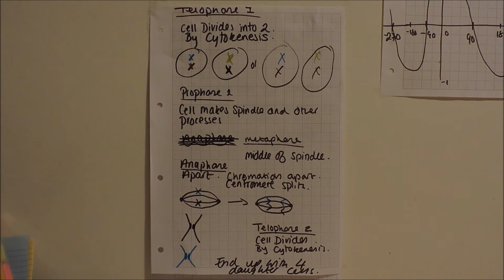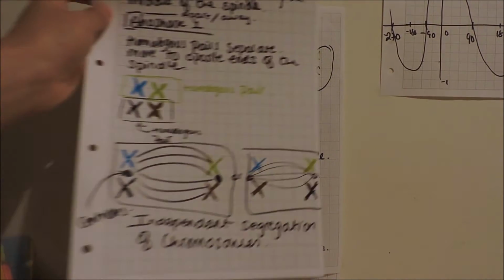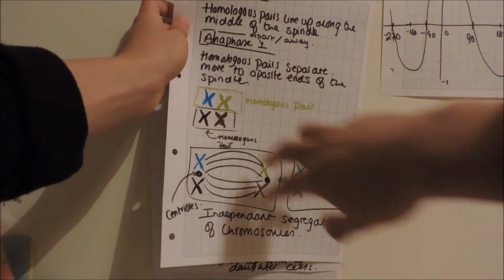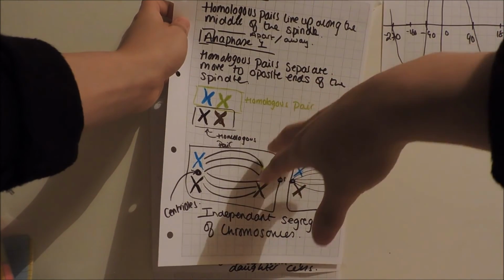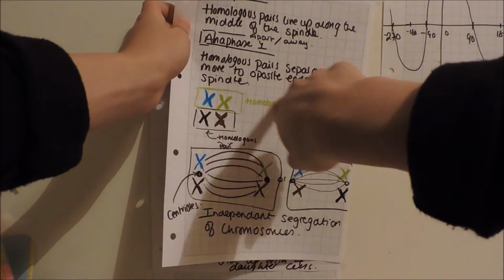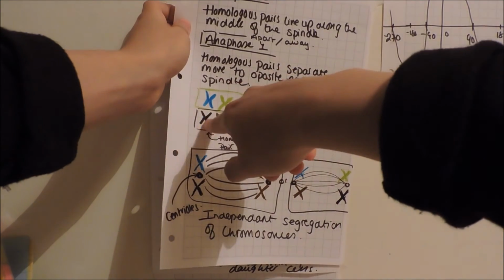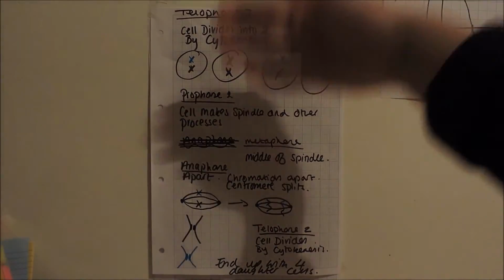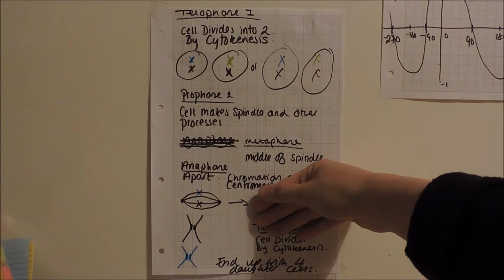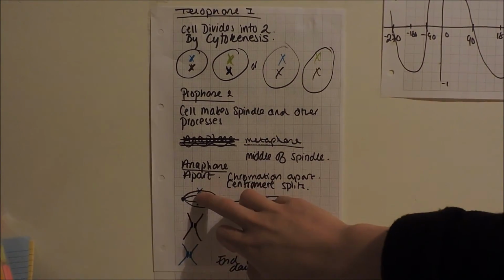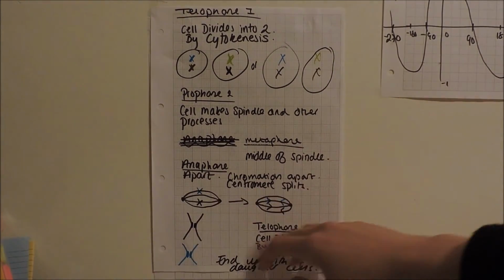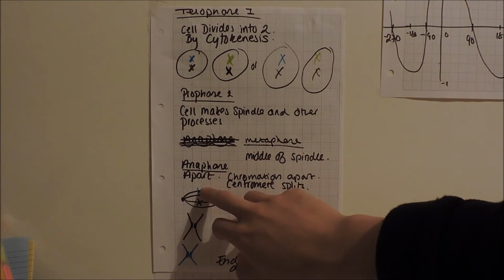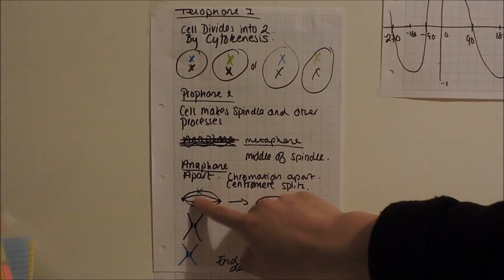Now anaphase. So in anaphase 1, we've got the chromosomes from the middle separating to different ends. The homologous pairs separate, so that goes that way, that goes that way, or the other way around. Well, in this one, you've got half of the chromosome, so the chromatid, going one way, and the other half of the chromosome, which is the chromatid, going the other way.